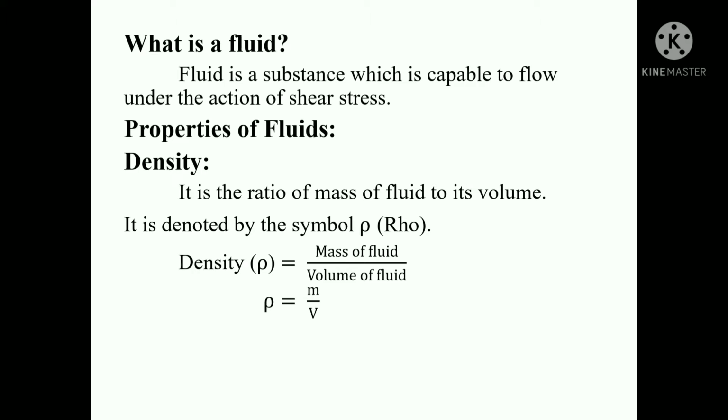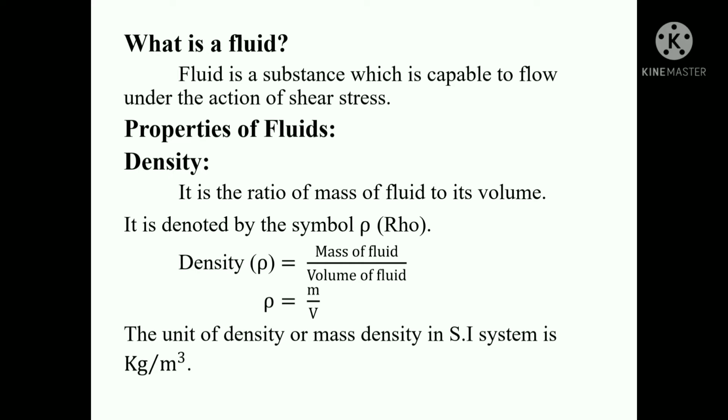The unit of mass density in SI is kg per meter cube. We have to note some of the points. Those are: the value of density of water is 1000 kg per meter cube, or 1 gram per centimeter cube. The value of density of mercury is 13600 kg per meter cube. The density of liquids may be considered as constant, while that of gases changes with the variation of pressure and